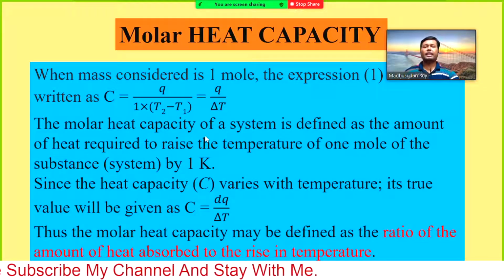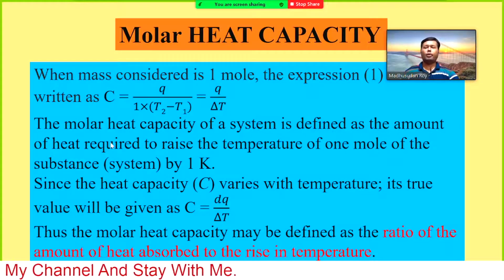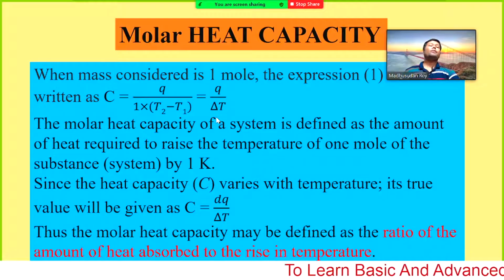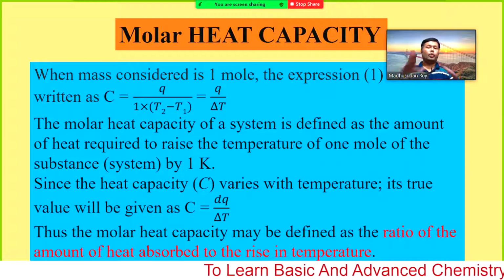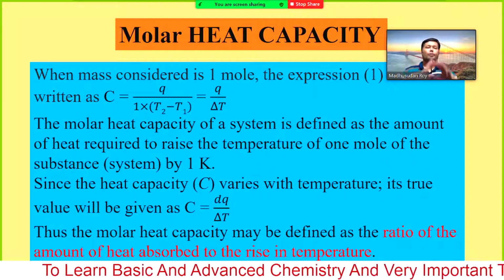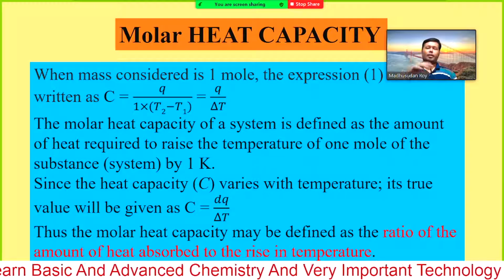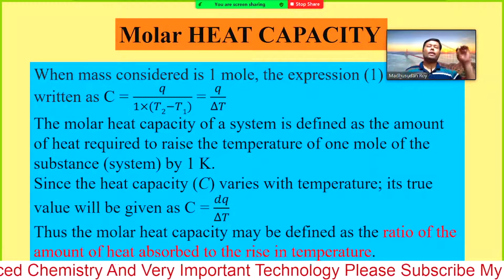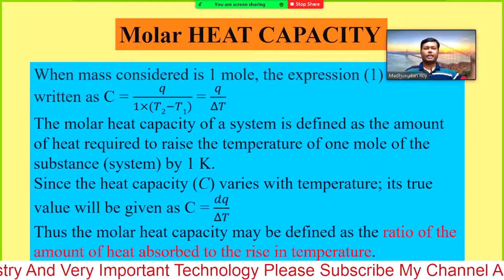So the molar heat capacity of a system is defined as the amount of heat required to raise the temperature of 1 mole of the substance by 1 Kelvin. Since the heat capacity varies with temperature, it will vary at different temperatures. As I have mentioned, for a certain temperature it will be fixed, but if you change the temperature, the heat capacity at 20 degrees Celsius may be different from the heat capacity at 50 degrees Celsius.